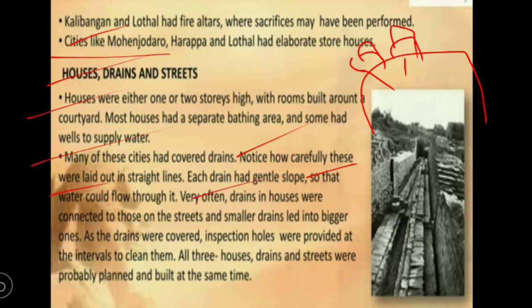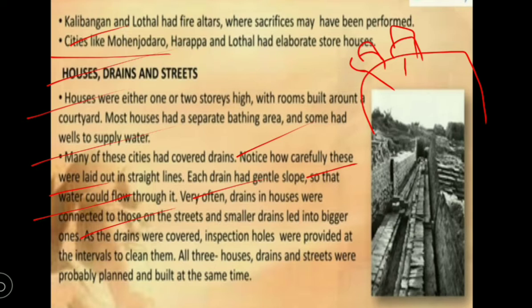Very often drains in houses were connected to those on the streets, and smaller drains led into bigger ones. All the houses' smaller pipes connected with the bigger roadside pipelines. As the drains were covered, inspection holes were provided at intervals to clean them.